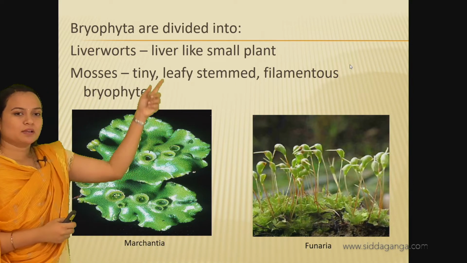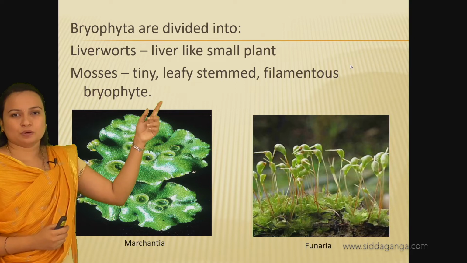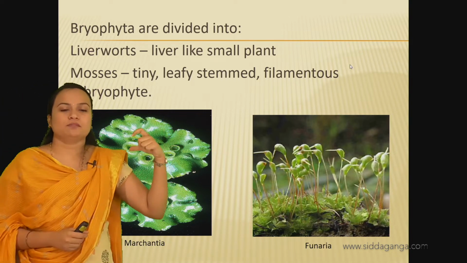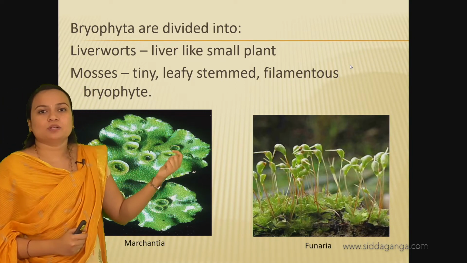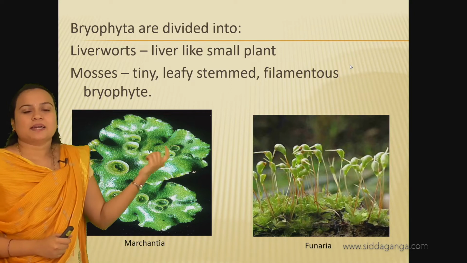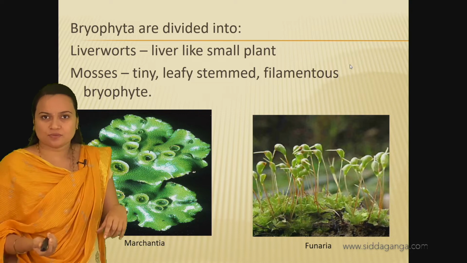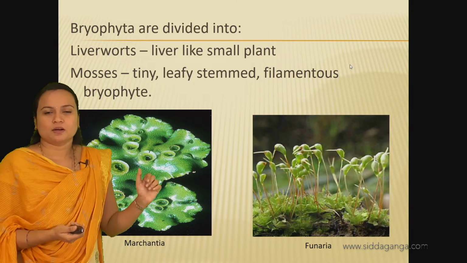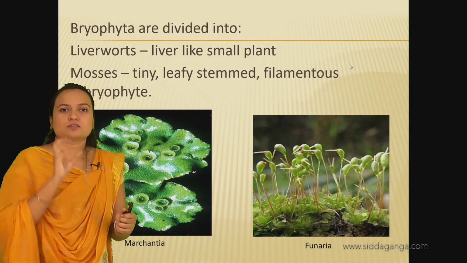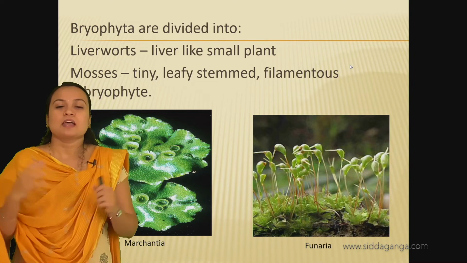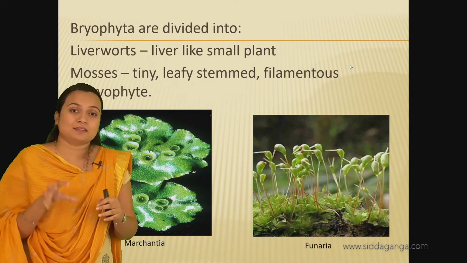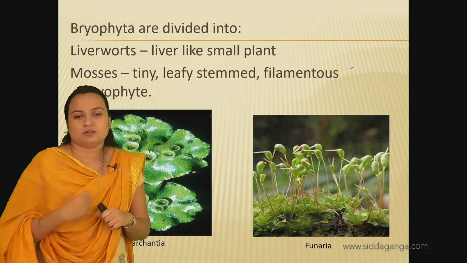On the top, a filament-like structure will grow. If it is male, it is antheridium, and if it is female, it is archegonium. Okay, and these structures bear gametes, and further they fuse with the help of water.